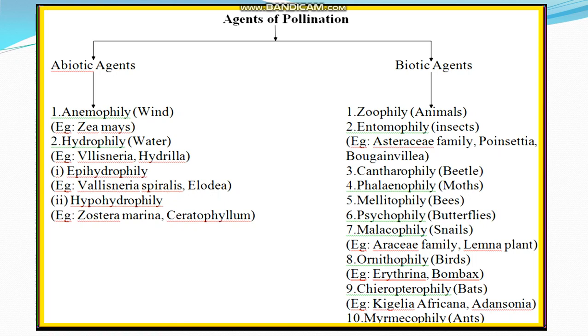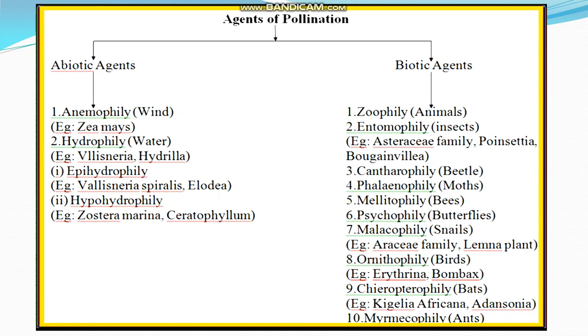First one, zoophily. Pollination by agents of animal is called zoophily. The animal-pollinated flowers are called zoophilous flowers. Animals may be birds, bats, snails and insects. Insect is the most adapted for pollination. Large animals like primates, arboreal rodents and reptiles, garden lizard, etc. This is known as zoophily.